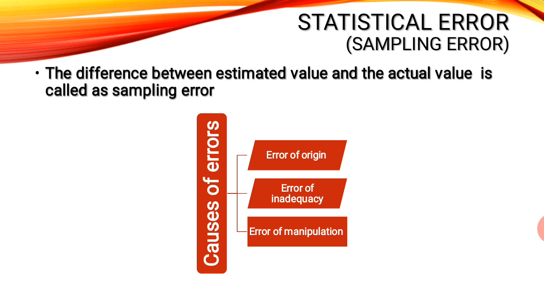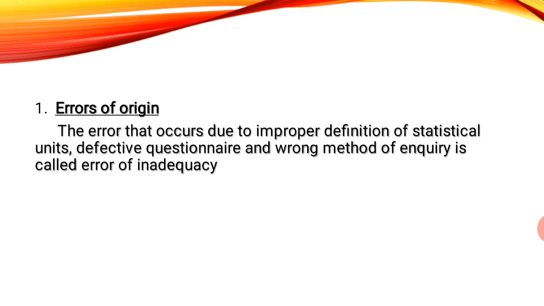Now under sampling error, there are various causes. How does error occur, at what time does the error occur? So the causes of errors are of 3 types: error of origin, error of inadequacy, error of manipulation. Now error of origin is nothing but the error that occurs at the time of beginning.